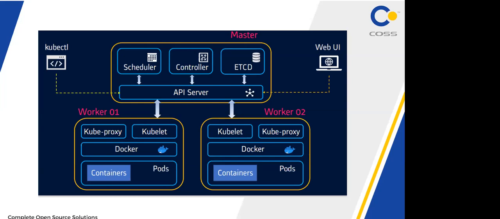So in the OpenShift master node, what will the API server do? The API server is responsible for orchestrating all the operations in the cluster. It exposes the Kubernetes API, which is used by external users to perform management operations in the cluster. If a client connects to my cluster, who will verify? The Kube API server.